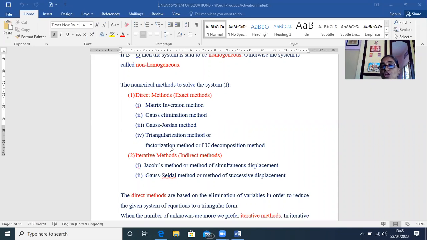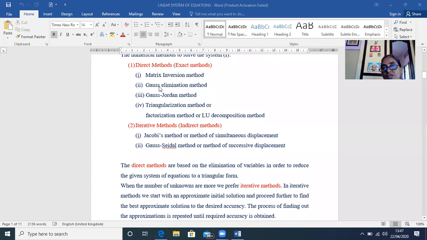Now you're going to learn the direct methods of solving the system of linear equations. Why direct method? It is based on the elimination of the variables, girls. So we get exact solutions in this case.